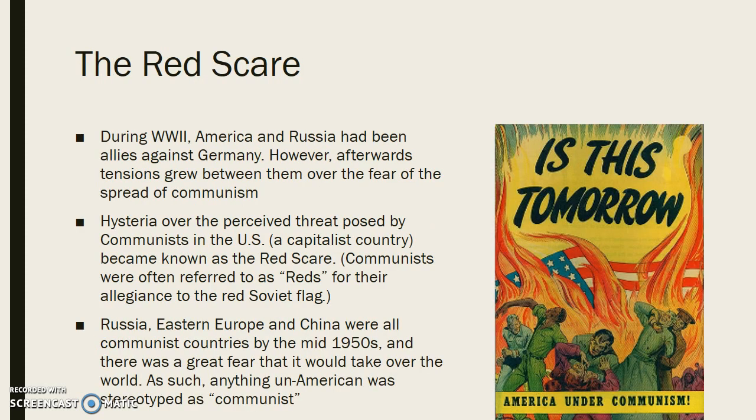So one of the biggest issues with 1950s America was this thing called the Red Scare. Okay, so that is referring to red being communist, and there's a real fear of the other. Even though we don't see this problem with communism so much in our texts, there is this problem with the outsider and people being un-American, right? And so there was this great hysteria over communism threatening the US and trying to take over America.